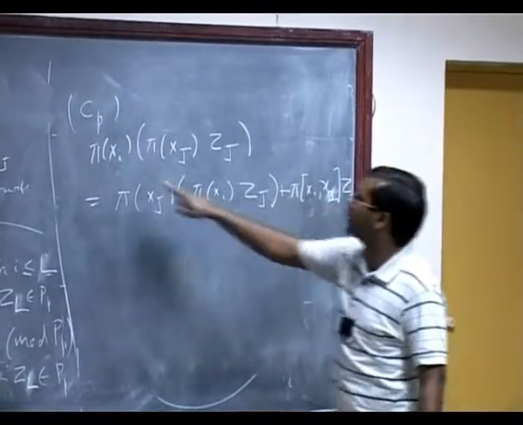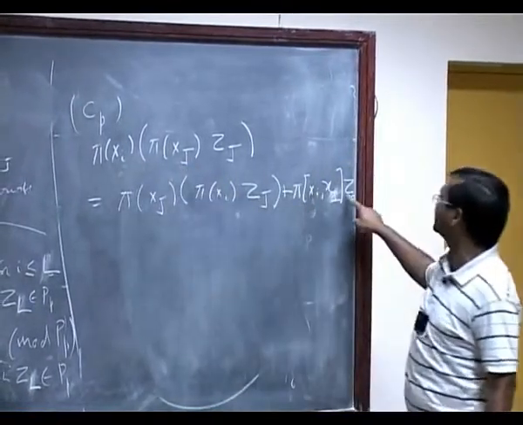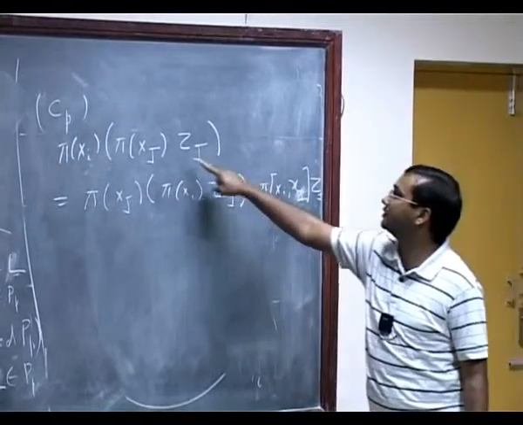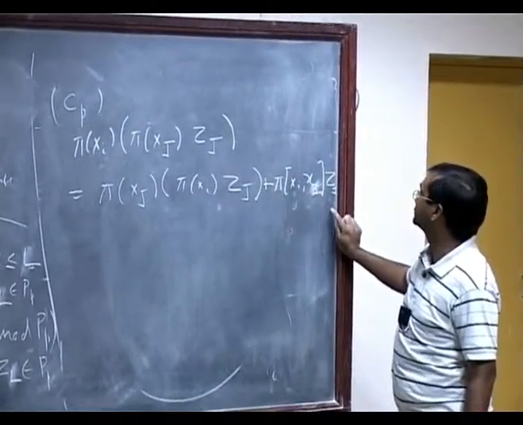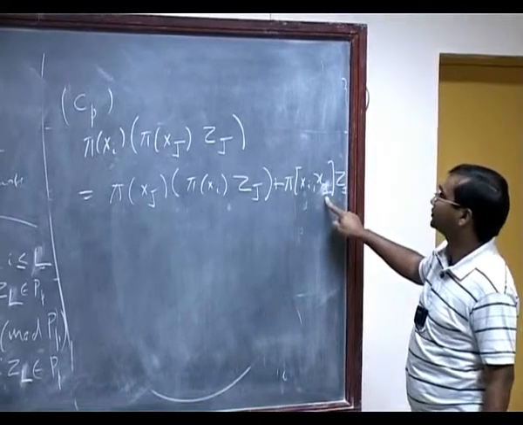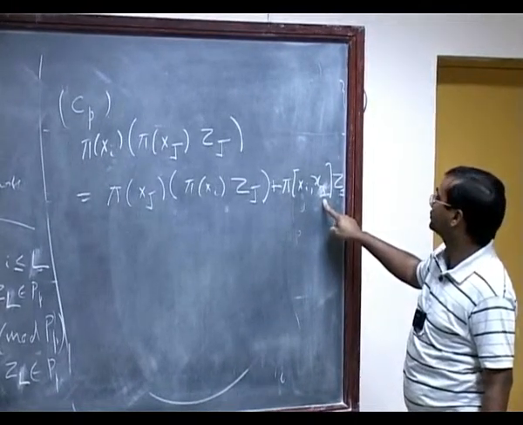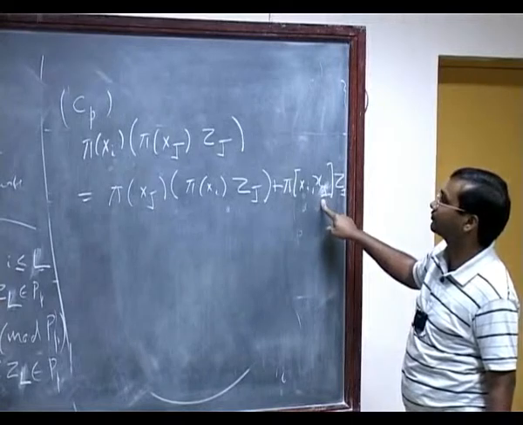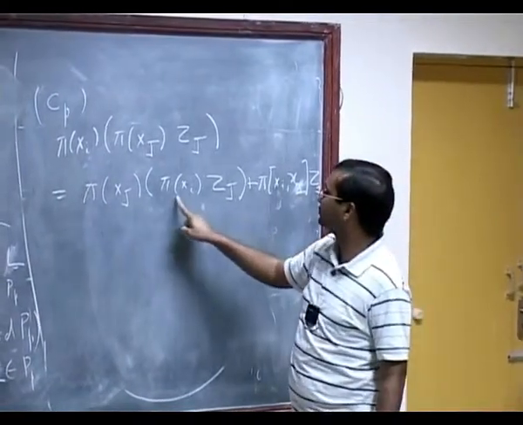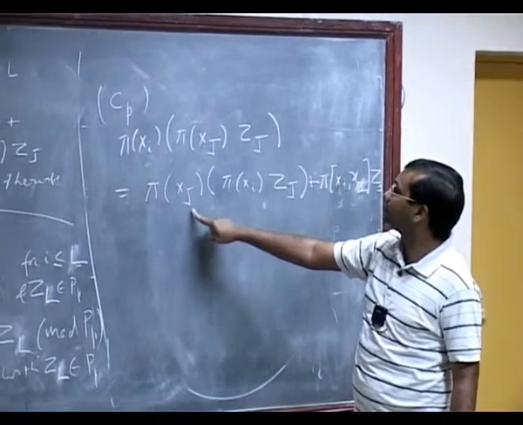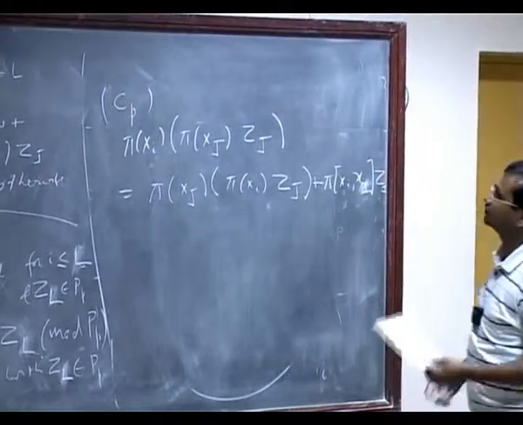It's the commutator of xi and xj and then z_J. That is not x capital J, no? Then it should be x small. Wait a minute.